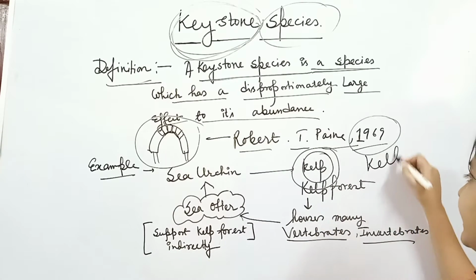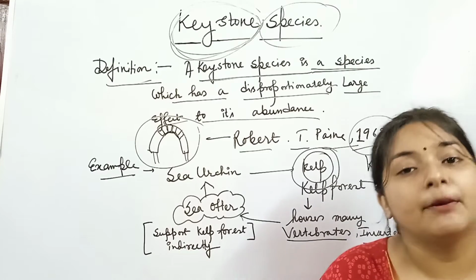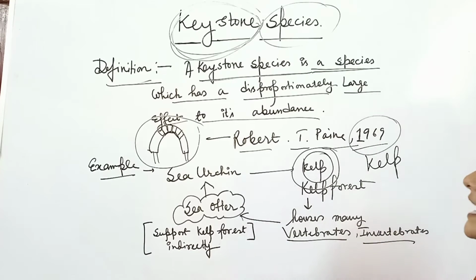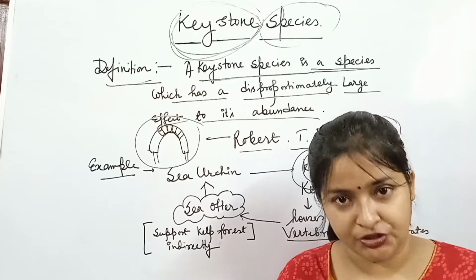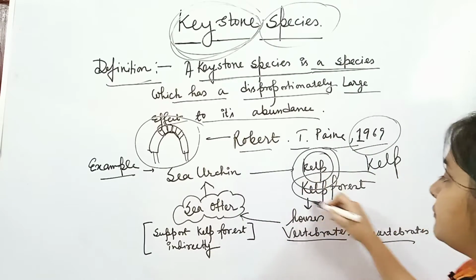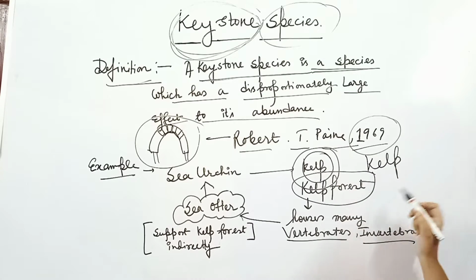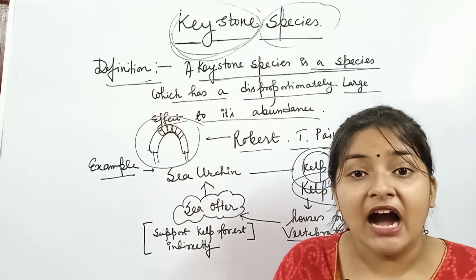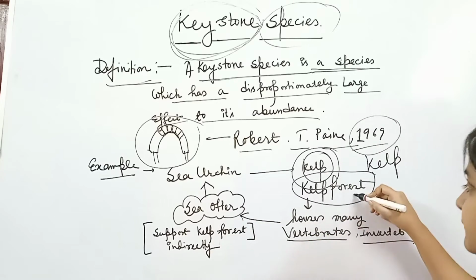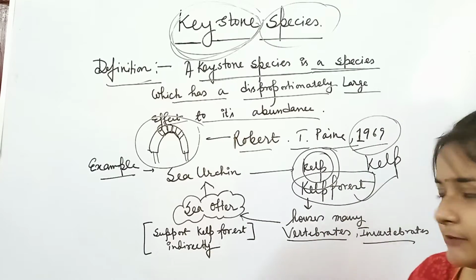K-E-L-P, kelp. Kelp is an algal community, and this algal community forms an entire forest inside the Pacific Ocean, an underwater forest, and this is known as the kelp forest.